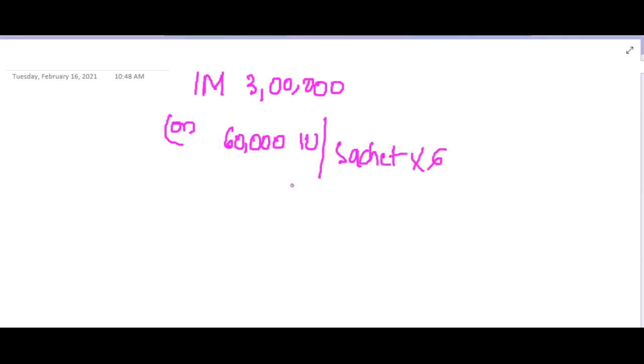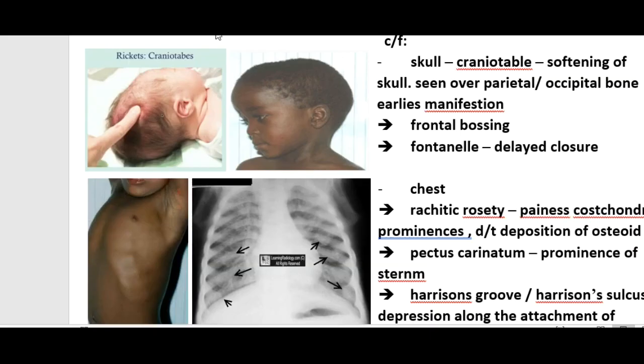sachets, like that we can give 6 sachets. This also accounts to around 3,60,000. I will just show you the pictures, just a minute. So these are the pictures of rickets.